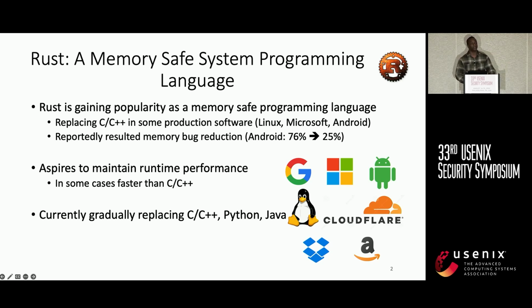What's interesting about Rust is that as it maintains memory safety, it also maintains performance. In some cases, it's been reported to be faster than C and C++. And therefore, some companies are actually replacing some of their C++ code with Rust.